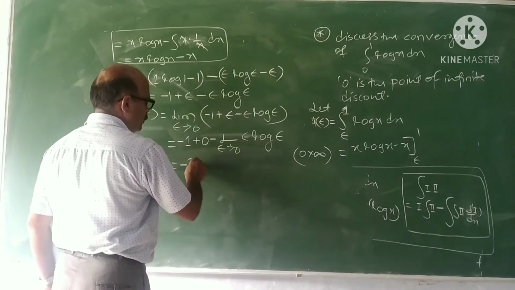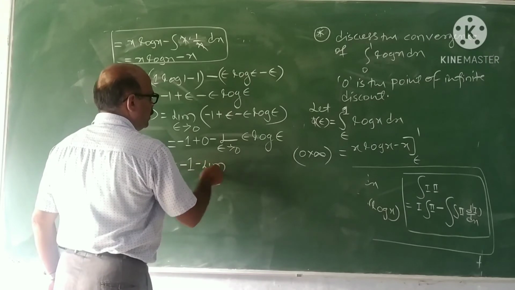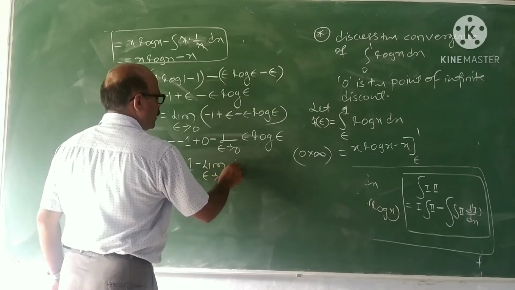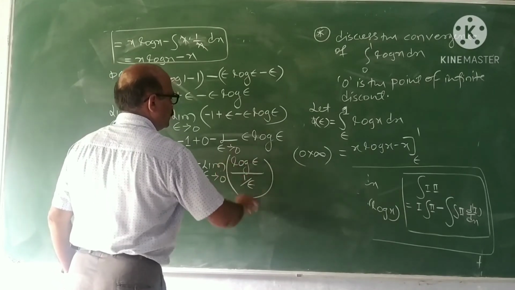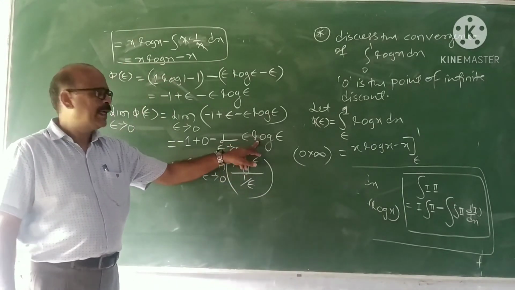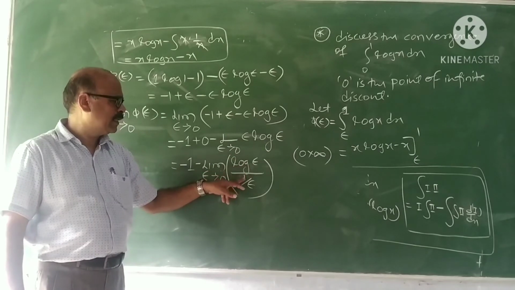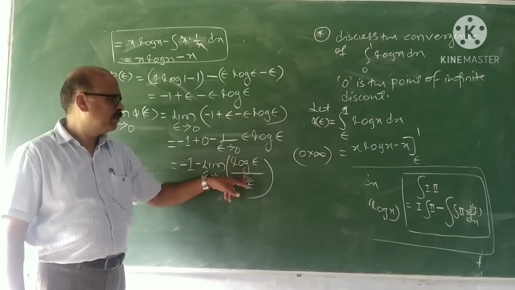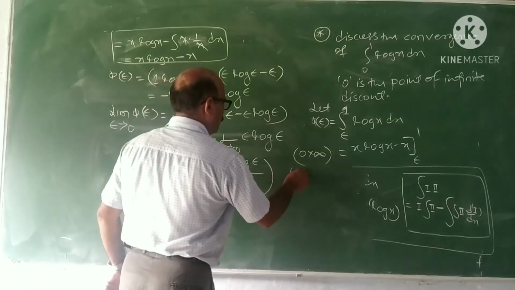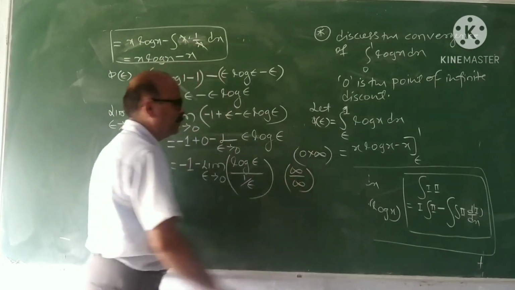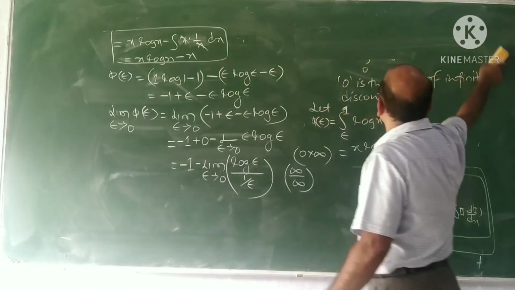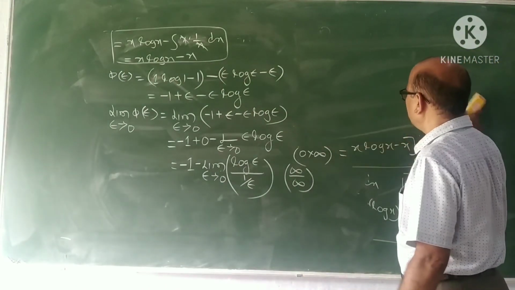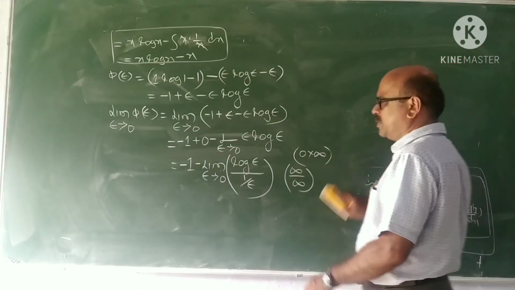We will proceed like this. Limit as epsilon tends to 0 of log epsilon upon 1 upon epsilon. This step is important: write epsilon log epsilon as log epsilon upon 1 by epsilon. Now it is infinity by infinity form, so we can apply L'Hospital's rule.